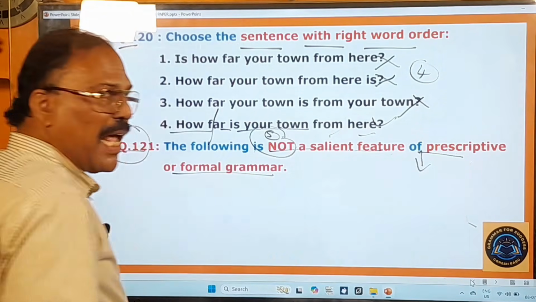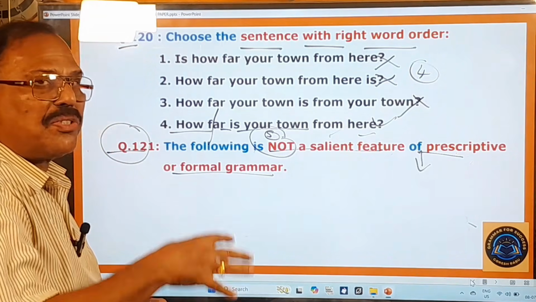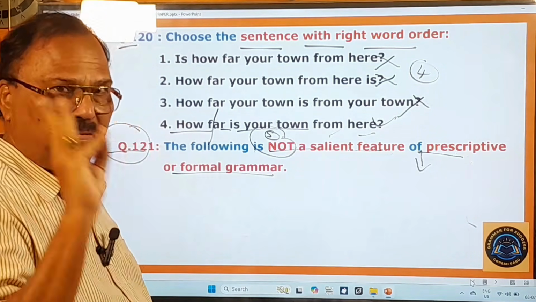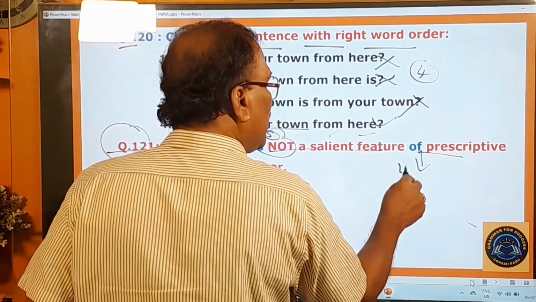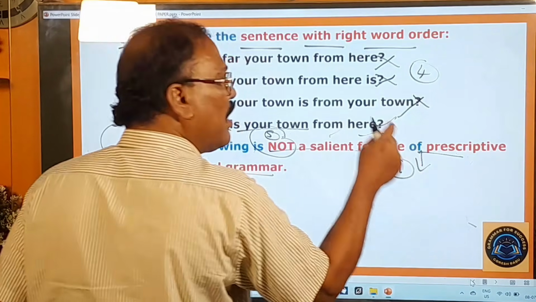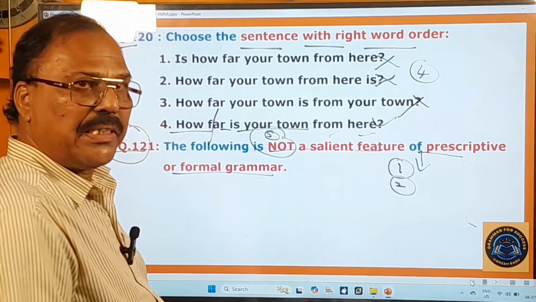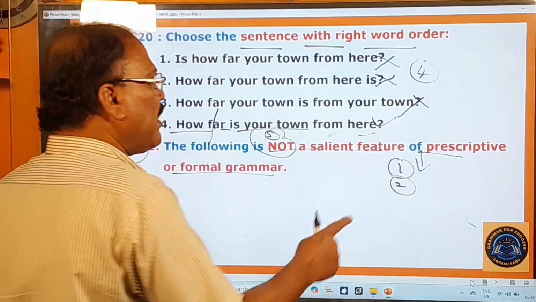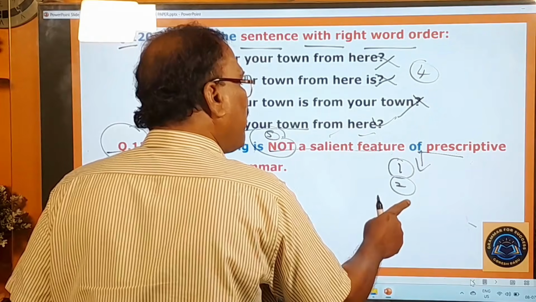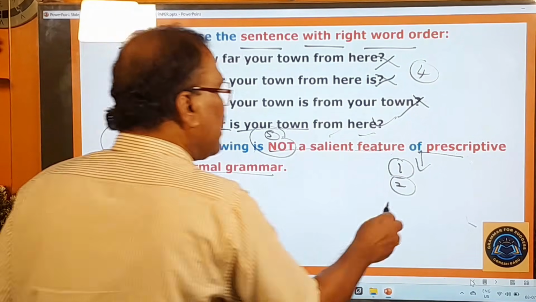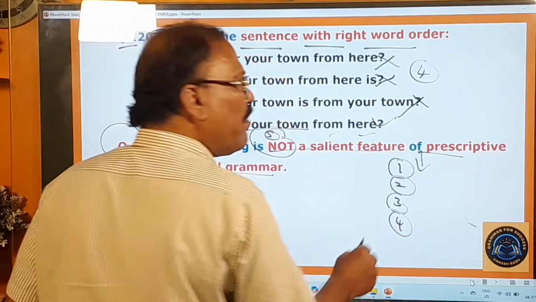This prescriptive grammar teaches strict rules about how the language should be spoken. That's the first thing. It lays emphasis on the written language, and it teaches grammar in a systematic and logical manner, and it discourages flexibility.